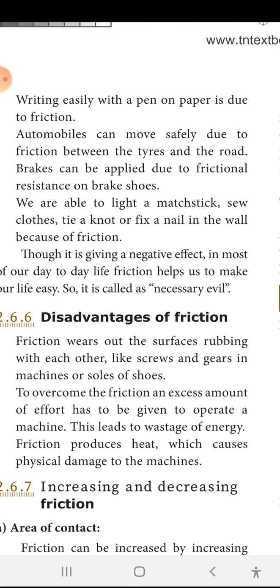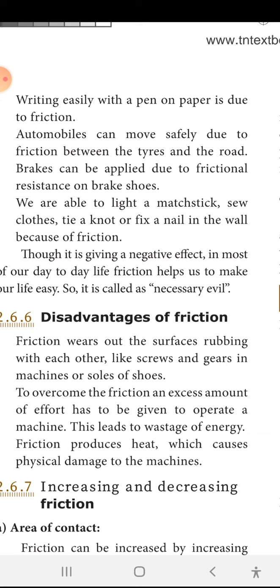As the tires run on the road, and as we keep walking in chappals and shoes, the grooves will be eroded. So automatically the tire comes to a stage of tearing. This is called wear and tear. Because of the friction, the tire will tear and the footwear will start tearing.